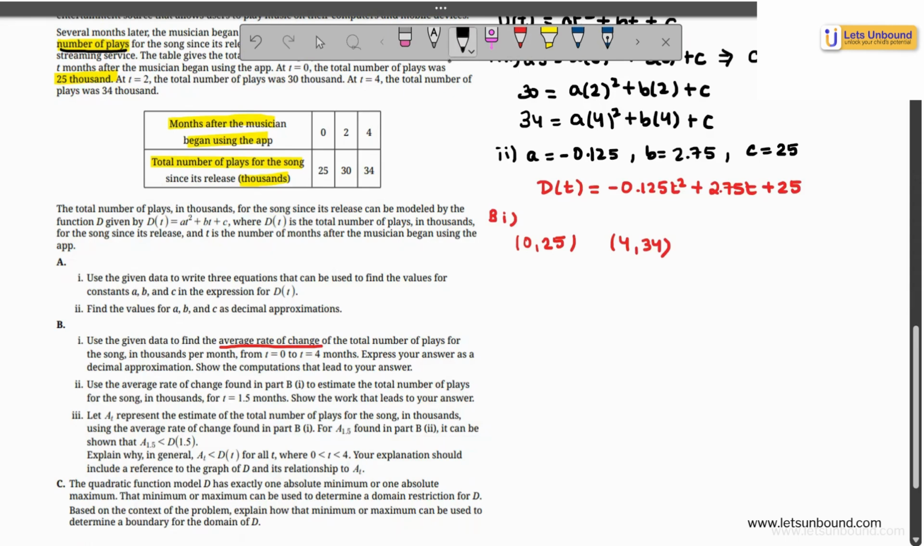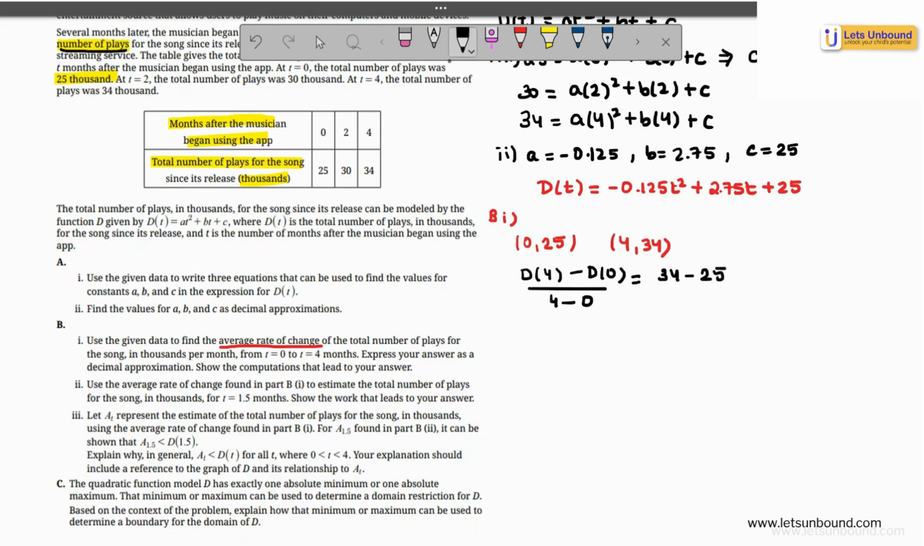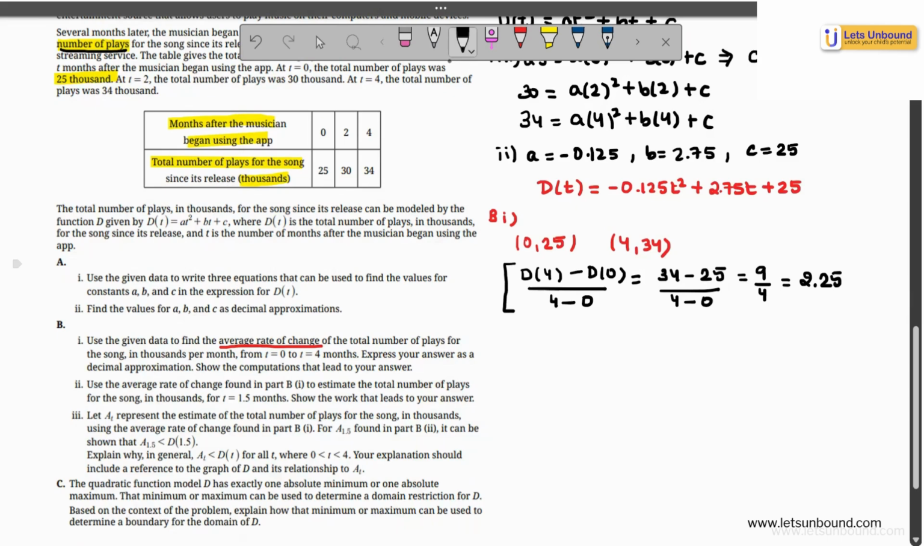So let's apply the formula for the average rate of change. We have t equal to 0, t equal to 4. So we will be taking d of 4 minus d of 0 divided by 4 minus 0 for calculating the rate of change. So it will be 34 minus 25 divided by 4 minus 0. When you solve this, it's going to give you 9 over 4, which is 2.25. So the average rate of change as a decimal approximation is 2.25. Do remember this formula for calculating the average rate of change. It becomes very, very important.